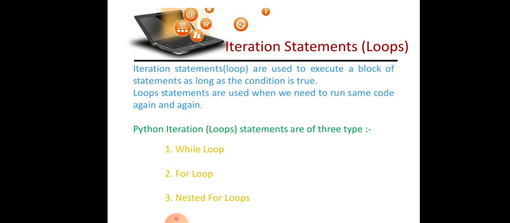Repetition of a set of statements in a program is known as iteration. Python iteration statements are of three types: while loop, for loop and nested for loop.